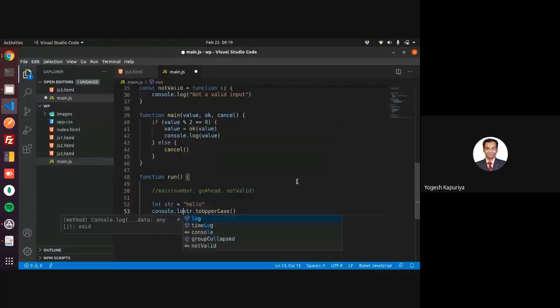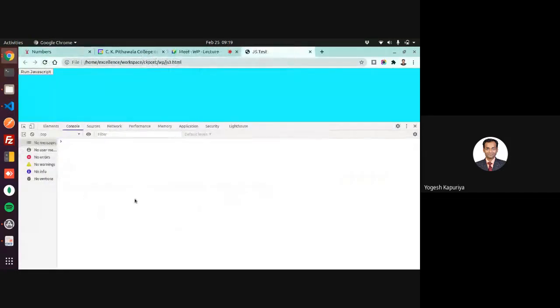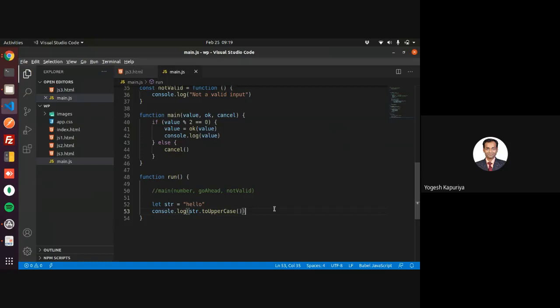So console.log(str.toUpperCase()) will simply convert it into uppercase. There are a number of methods which are available for string.